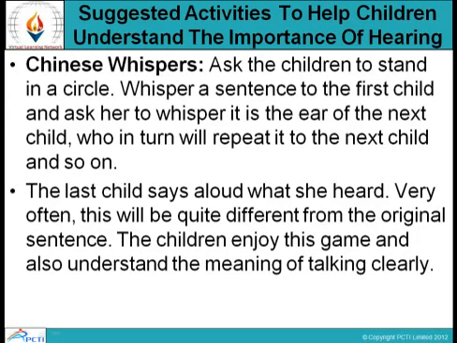The last child says aloud what she heard. Very often, this will be quite different from the original sentence. The children enjoy this game and also understand the meaning of talking.